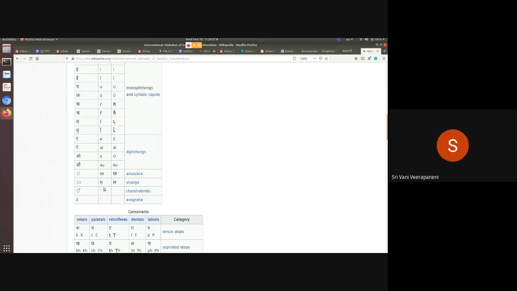For Avagraha, an apostrophe. For Chandrabindu, they don't have any symbol. Sometimes they write a dot above M. So this is for vowels.